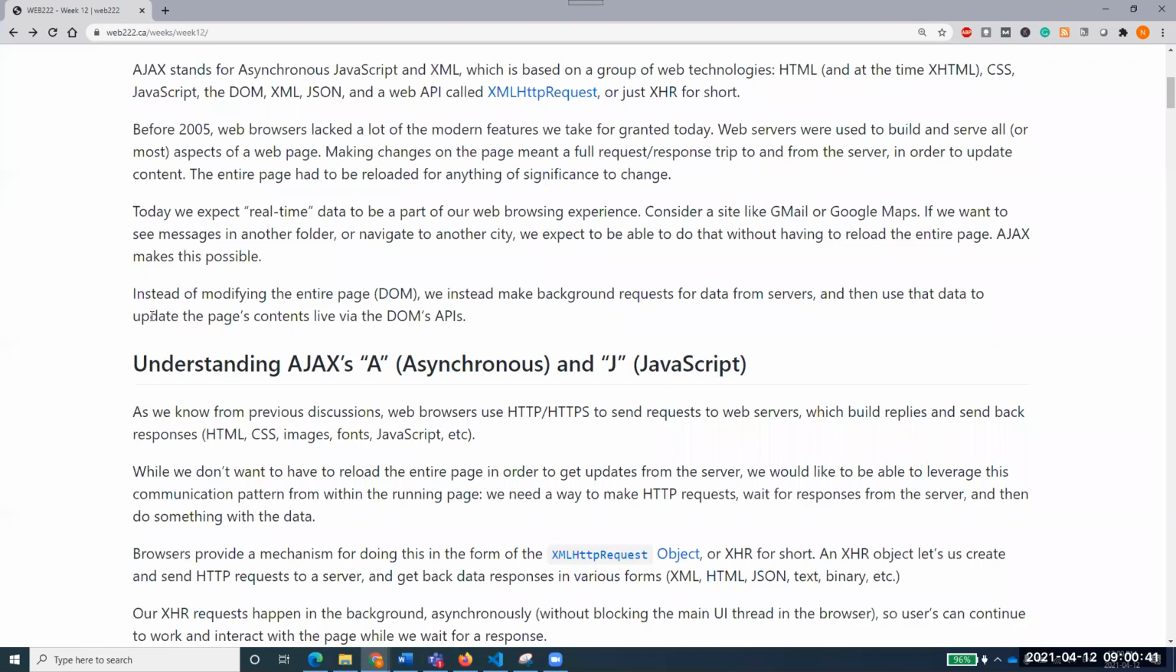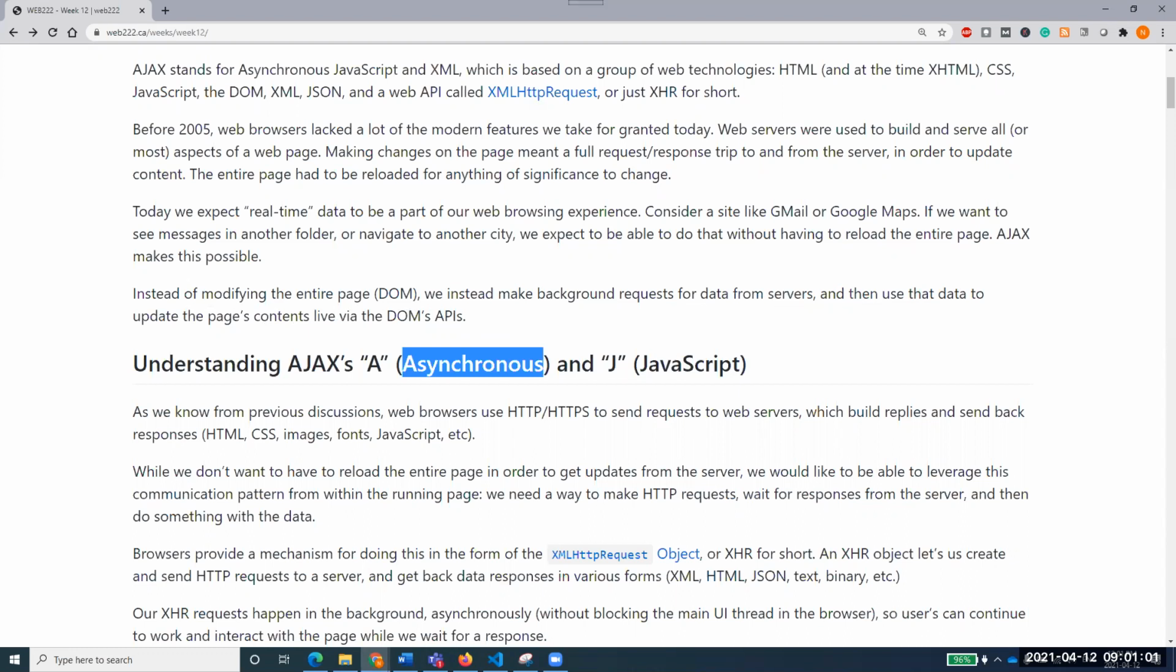So now, instead of modifying the entire DOM, we make background requests for data from servers, and then use the data to update the page's content live via the DOM's APIs. Now comes a very important concept: asynchronous.